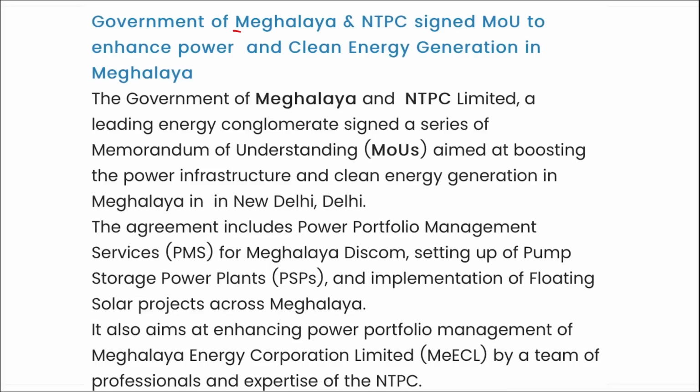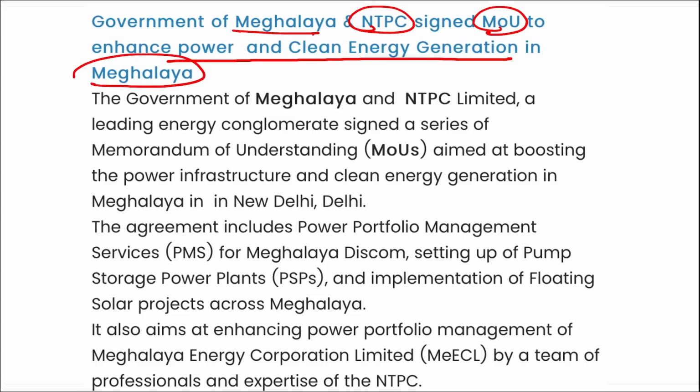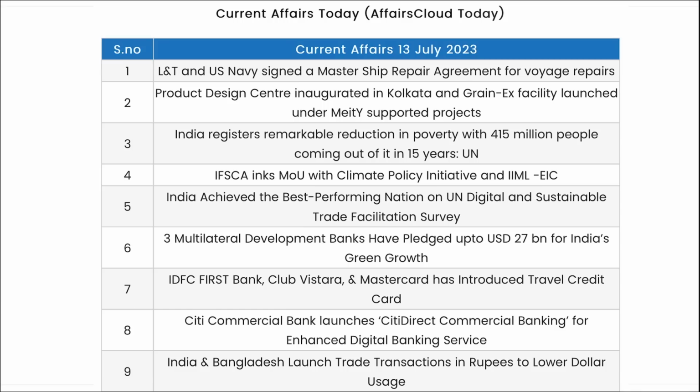Next is Government of Meghalaya and NTPC. They signed an MOU to enhance power and clean energy generation in the state of Meghalaya. So it is the Government of Meghalaya and NTPC, right? And they signed this MOU to basically boost the power infrastructure and clean energy generation in the state of Meghalaya. Correct? Direct question, important market. So these were your important current affairs for the day, friends.